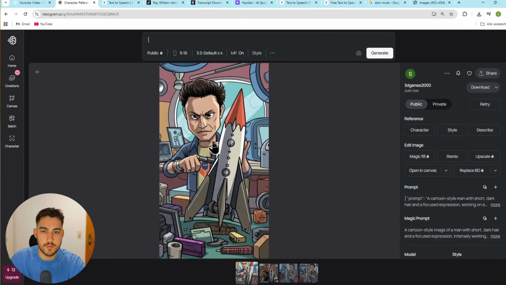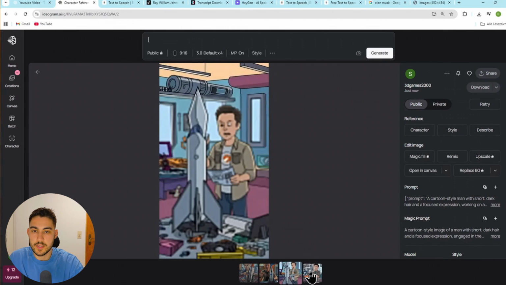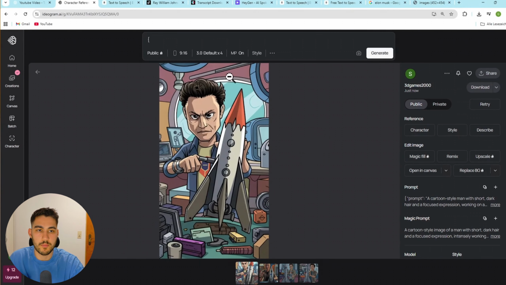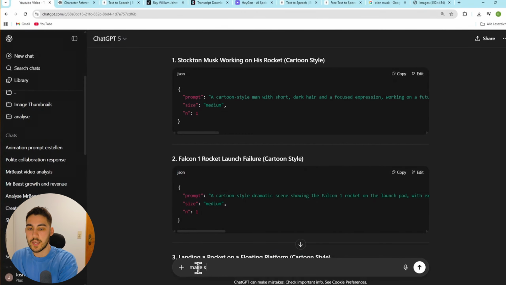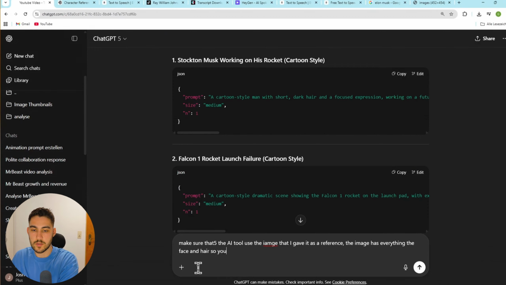This isn't perfect. You know, you can see that this image is good, but this and this image aren't that realistic. So we have to fix the prompts. For that, we can go back and say something like, make sure that the AI tool uses the image that I gave it as a reference. The image has everything about the face and hair, so you don't have to describe that in your prompts.